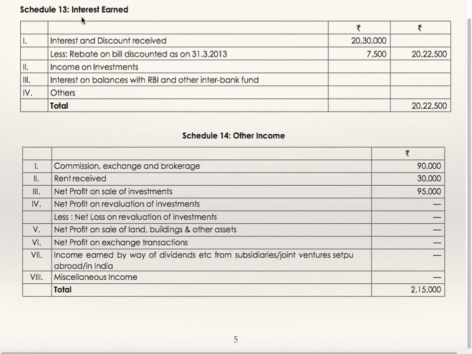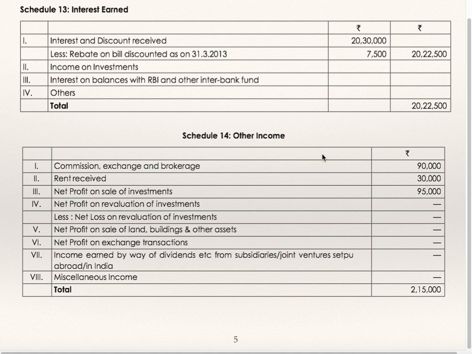Now we'll see schedules. Schedule number 13, interest earned. Interest and discount received is given. Rebate on bills discounted. Closing is to be deducted. We have written a note. Opening is assumed to be nil. If opening is there, it is to be added. So total of schedule number 13 is 20 lakhs 22,500. This total will directly go to profit and loss account.